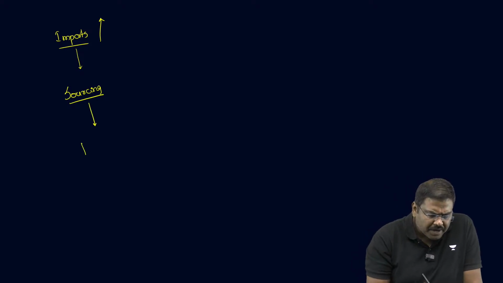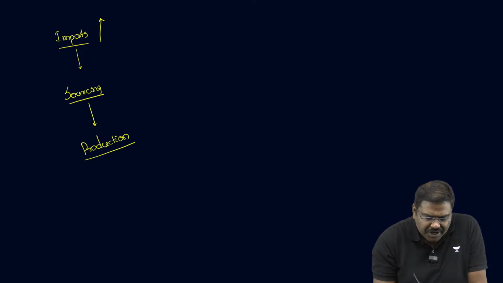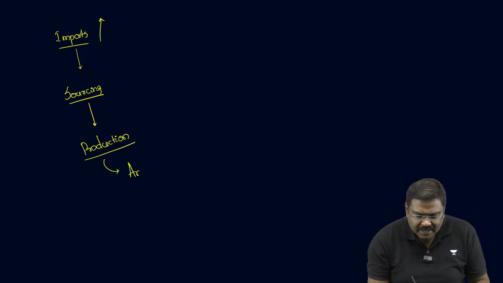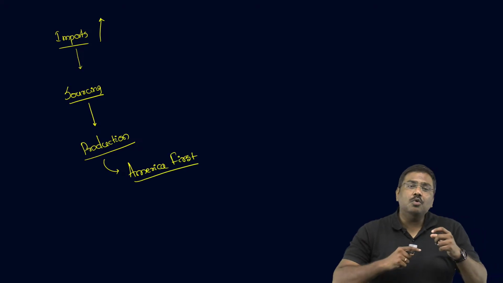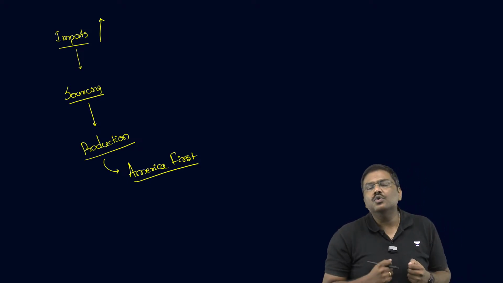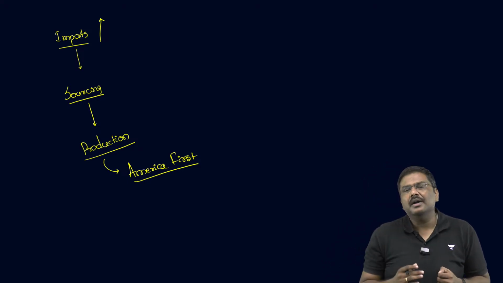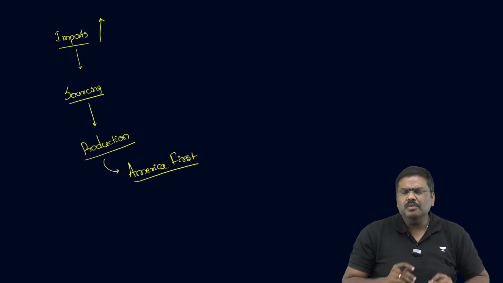This will promote production in the American market, and this is basically the agenda that they call the America First policy. That is, they want to promote investment and production of goods and services within the domestic market. This is one side of the argument.